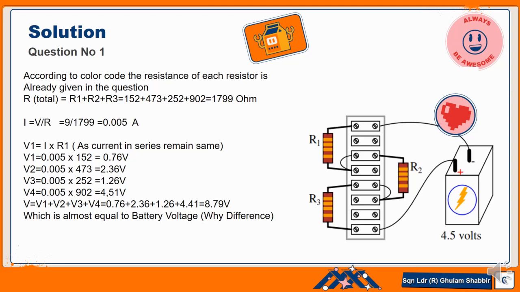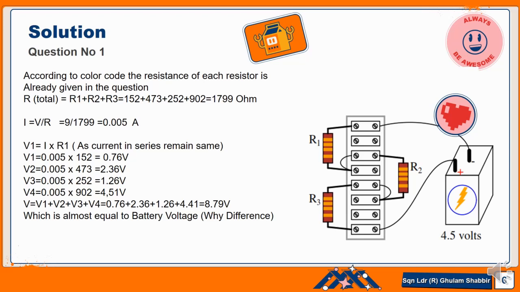V1 will be IR1, V2 will be IR2, V3 will be IR3 and V4 will be IR4. I remains the same, 0.005, and R1, R2, R3, R4 are different, so V1, V2, V3 and V4 will be different.